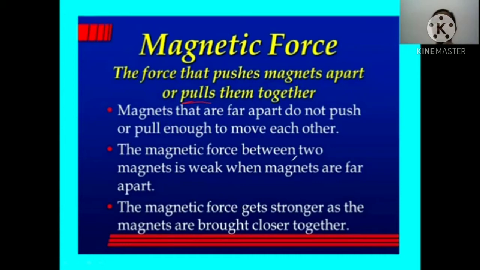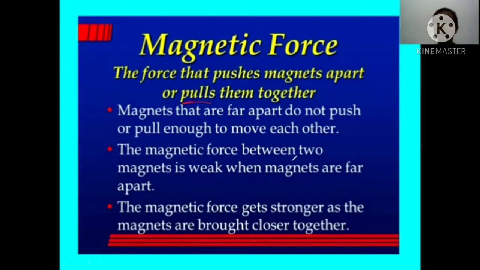Due to the magnetic force, as you have seen, a crane in a scrap yard picks out iron objects by using a magnet, because the iron object is attracted by the magnetic force towards the magnet.